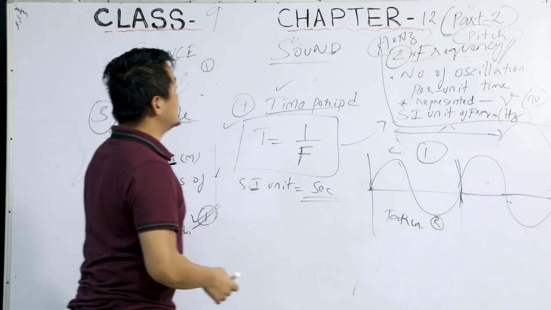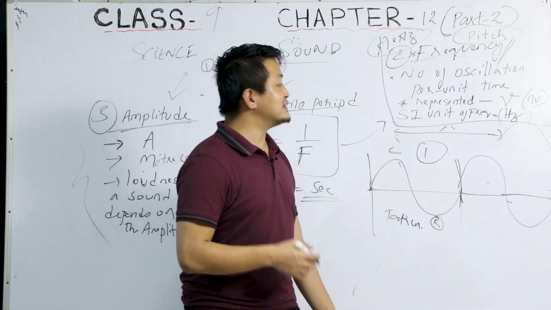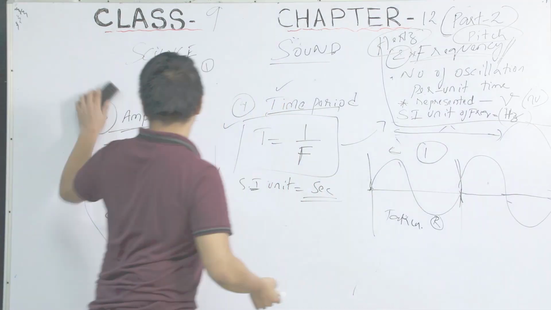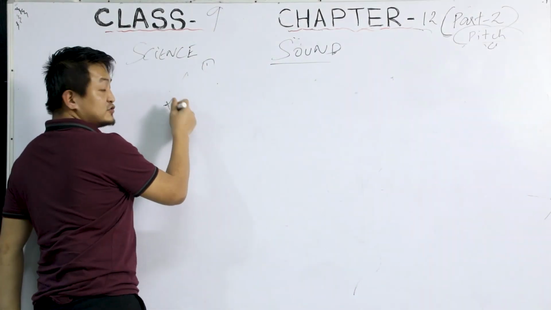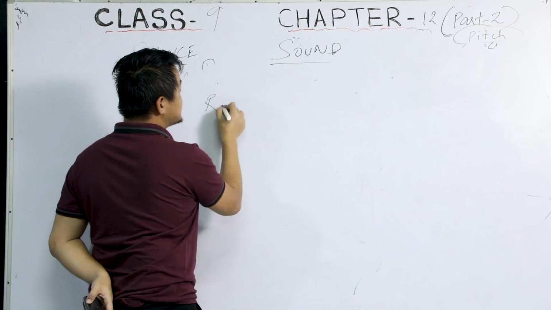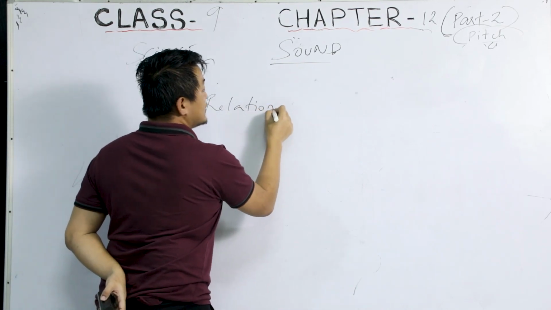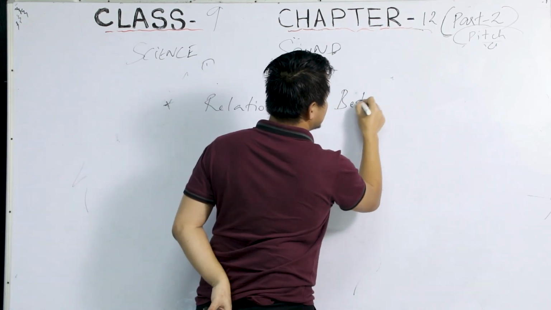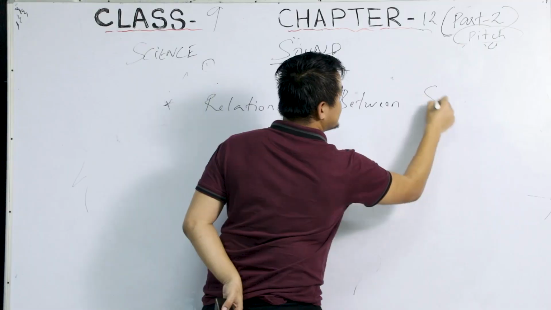Clear? So now we'll study a relationship between the speed, frequency, and wavelength. Okay, so students, relationship between speed.